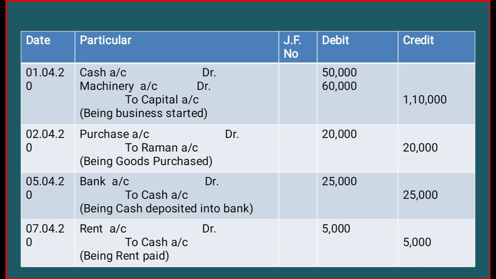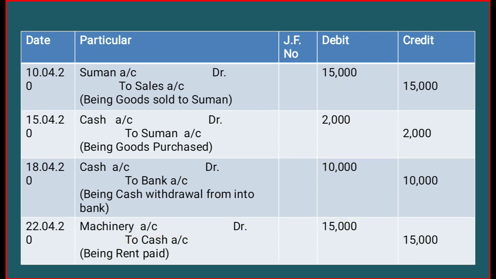You can cross check your solution: cash account debit, machinery account debit to capital account, purchase account debit to Raman account, bank account debit to cash account, rent account debit to cash account, Suman account debit to sales account, cash account debit to Suman account, cash account debit to bank account, and machinery account debit to cash account. It's my humble request to you all: before you find the solution, note down all the questions. It will help you to cross check your answers.